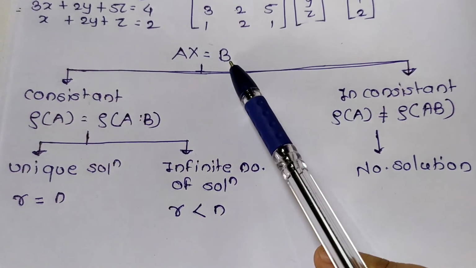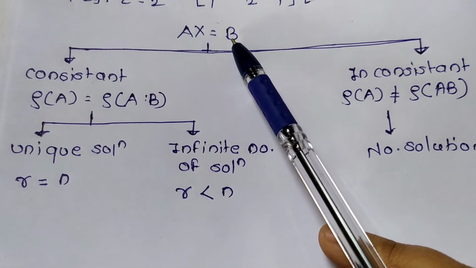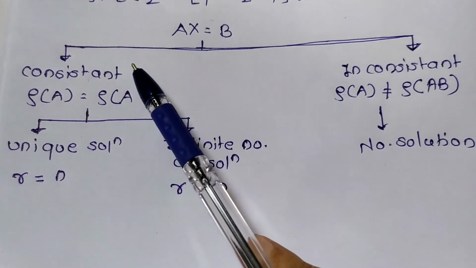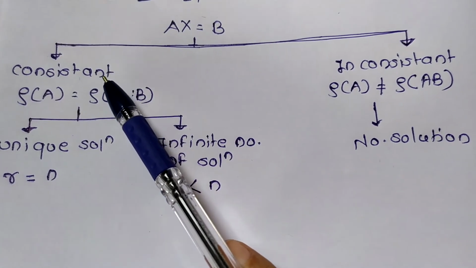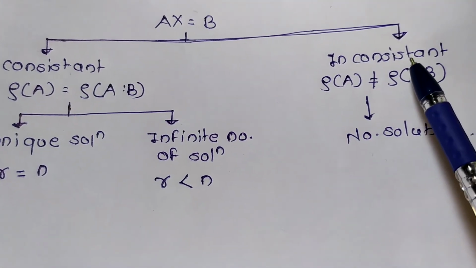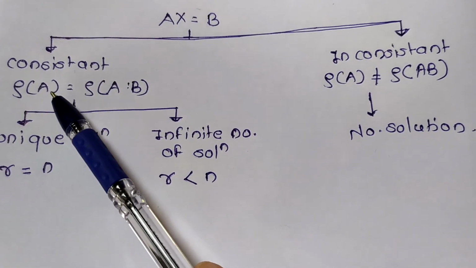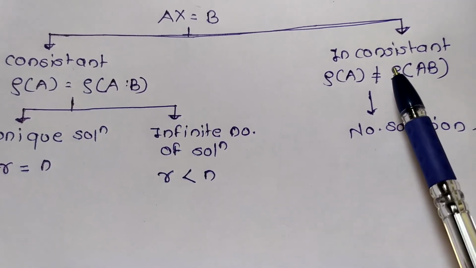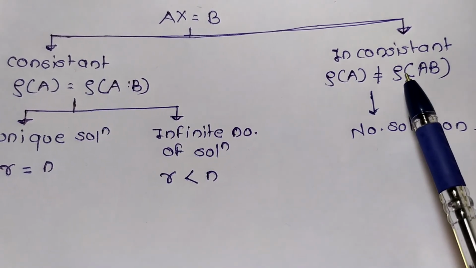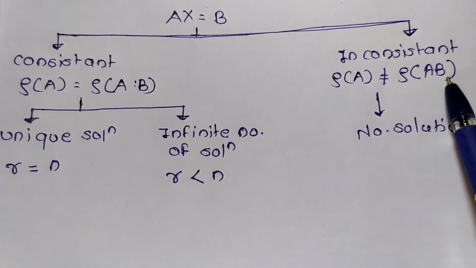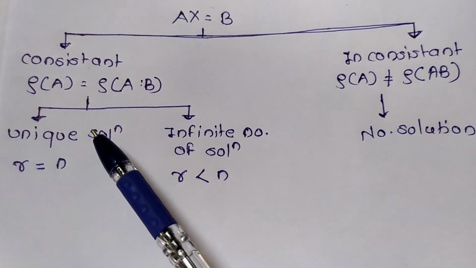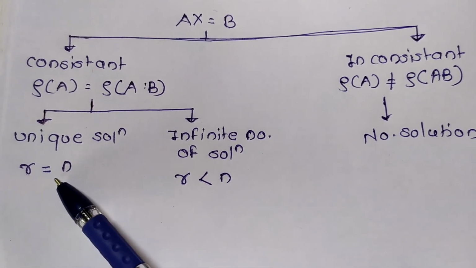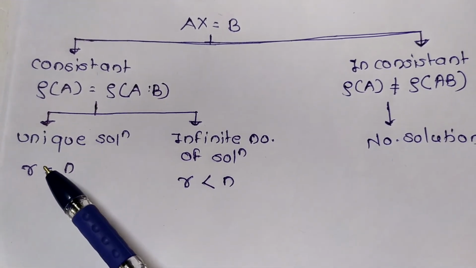Now the solution of AX = B in a non-homogeneous system may be consistent or inconsistent. When consistent, the rank of A is equal to the rank of the augmented matrix. Inconsistent is where the rank of A is not equal to the rank of the augmented matrix. If consistent, then there is a unique solution when the rank is equal to the number of unknowns, then it has